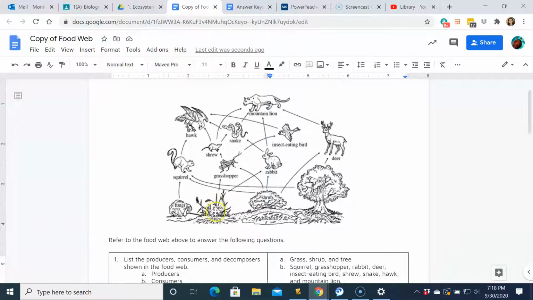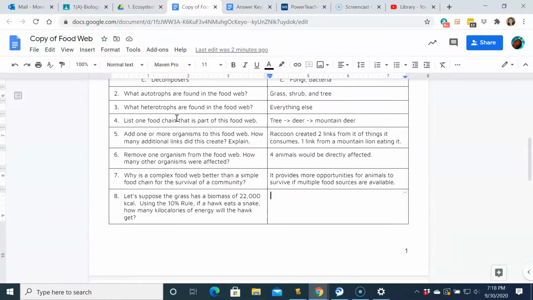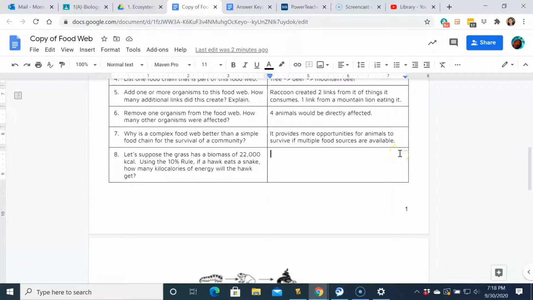So grass is 22,000, which means your grasshopper is 2,200, which means your shrew only gets 10% of that. So 10% of 2,200, move your decimal over 1, you have 220 kilocalories. And your snake only gets 10% of that, so it gets 22 kilocalories, which means your hawk, getting 10% of 22, will have 2.2 kilocalories. So 2.2 kilocalories. Or, let's do the other way.